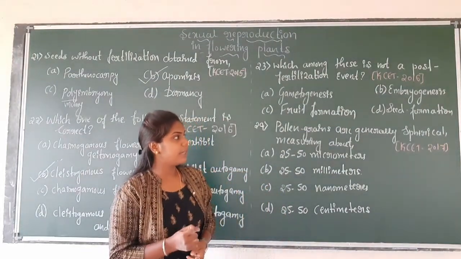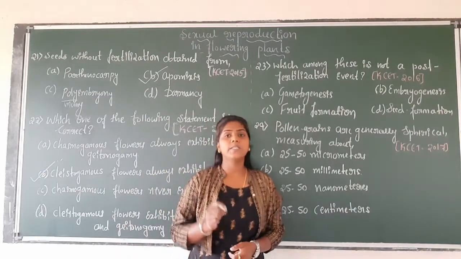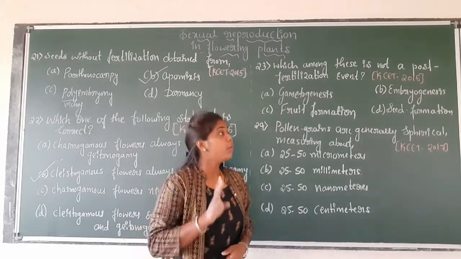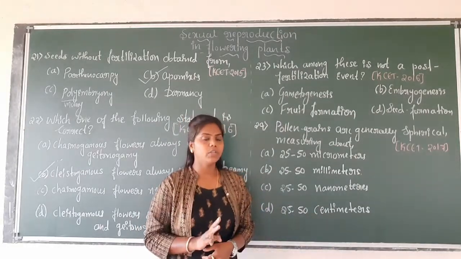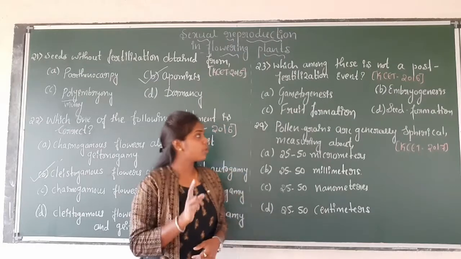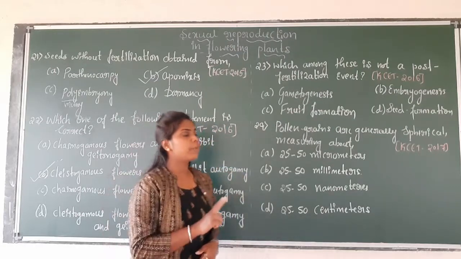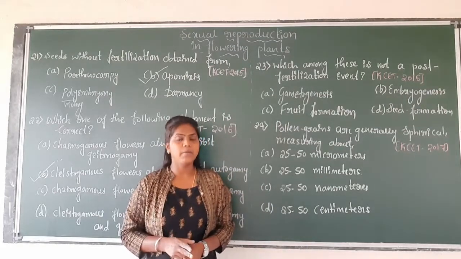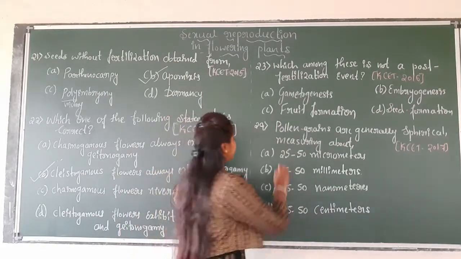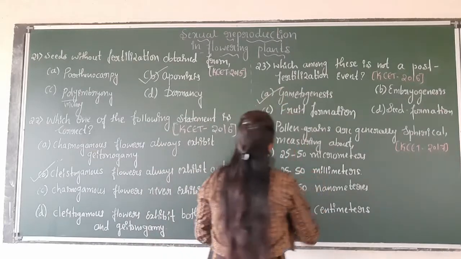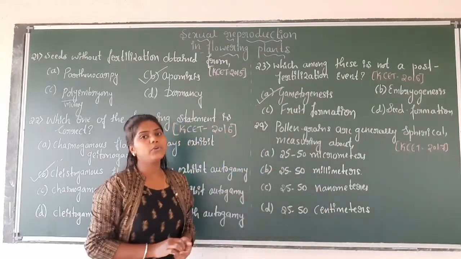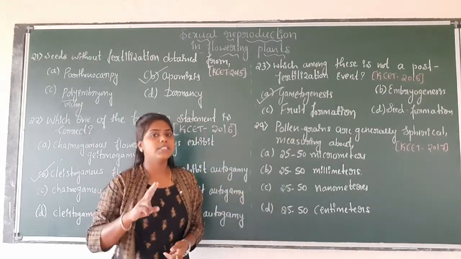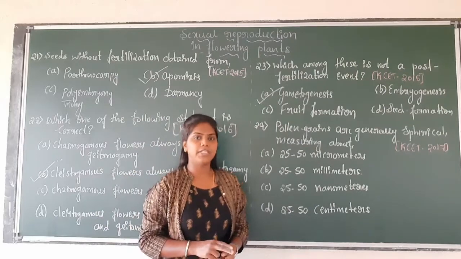Okay, so the seed formation, embryogenesis as well as the fruit formation, these all three are post-fertilization events. So formation of seeds, formation of fruits and the process of development of the embryo, all these take place after fertilization. Here the correct answer is option A, gametogenesis. See, gametogenesis as well as gamete transfer, these two events take place before the fertilization.